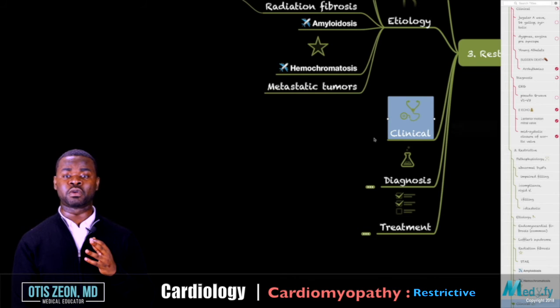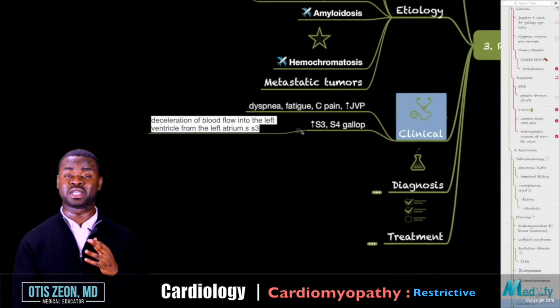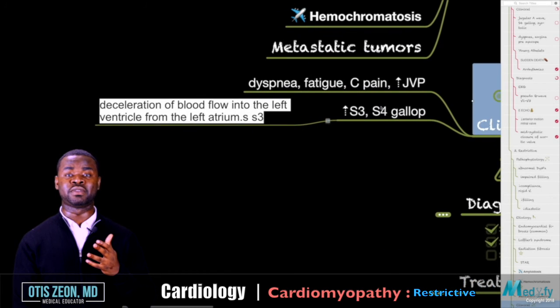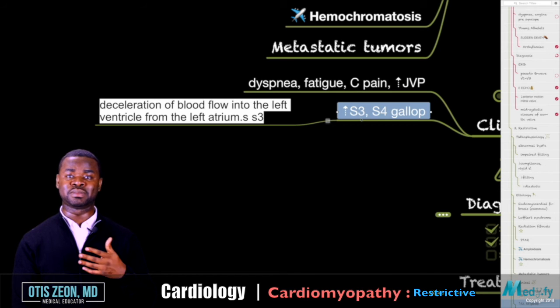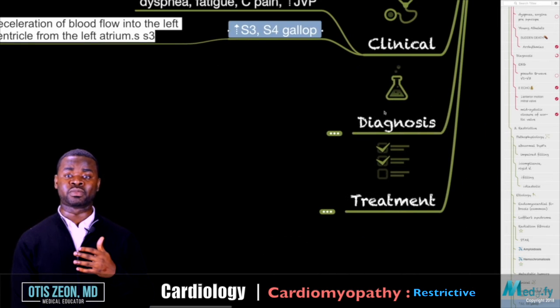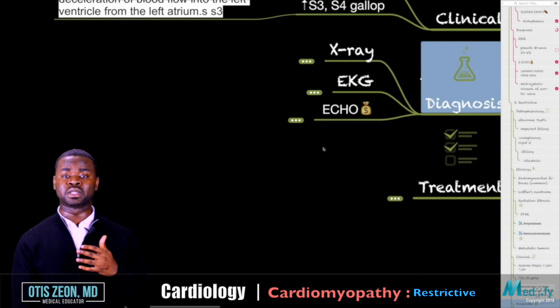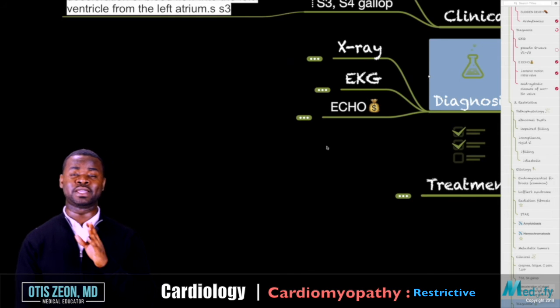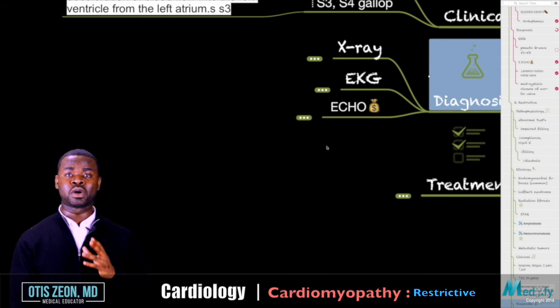Clinical presentation for restrictive heart disease, individual presents with chest pain, jugular venous distension. They have an S4 and S3 gallop, dyspnea, fatigue, all those signs and symptoms that present when the person has either a restriction or dilation of the heart. In diagnosis, you essentially can do the three modalities, the X-ray, the EKG, and echo. Again, when you are confused or you don't know what to pick specifically, echocardiogram is your default. And when you want to specify which one, the TEE should be your default of choice.